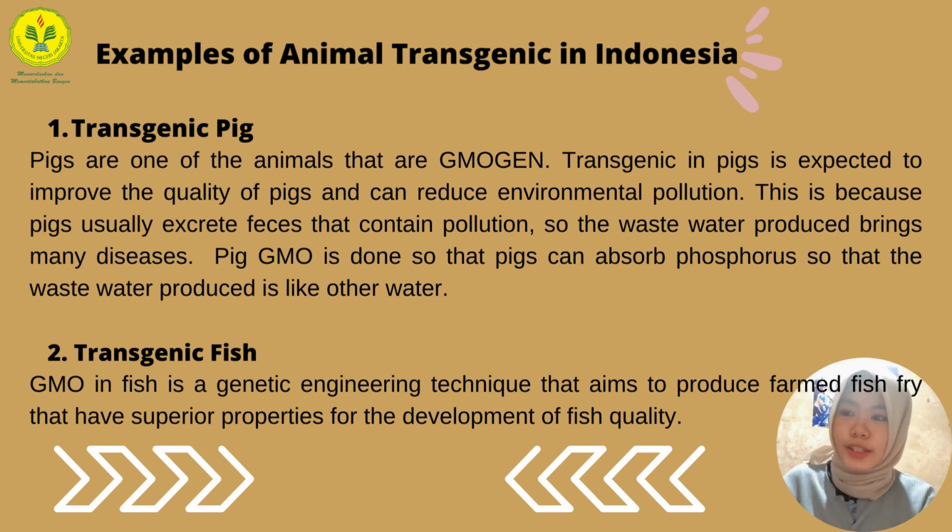And two, transgenic fish. GMO in fish is a genetic engineering technique that aims to produce farmed fish fry that have superior properties for the development of fish quality. Three, transgenic dairy cows. Transgenic dairy cows can produce milk with casein production of more than 13%. High casein milk production is expected to be used for making better quality cheese.